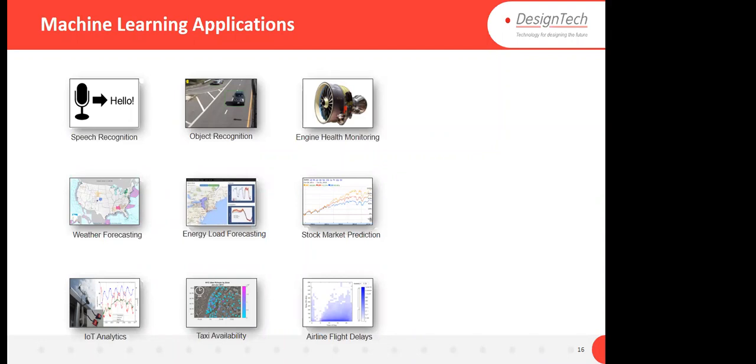These are some applications of machine learning. Speech recognition: based on audio data, you can recognize the emotions of a person, whether the person is happy or sad. That is very important nowadays.